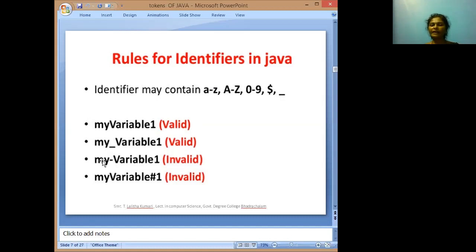Here we are taking the special character minus, so this is not a valid identifier. Here myVariable#1 is also an invalid identifier. Why? Here we are taking the hash symbol as a special character. This is not valid. Okay, next rule.